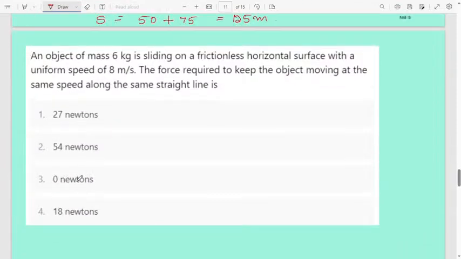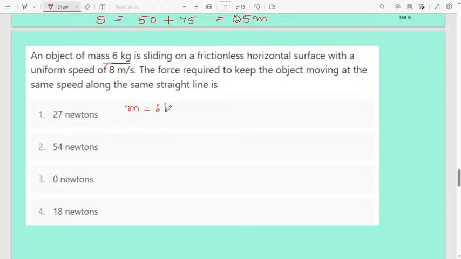Motion questions are easy, problems are also easy, even MCQ questions will be easy if you know the concept and remember the formula, otherwise it will be difficult. Next question, an object of mass 6 kg, mass is given,